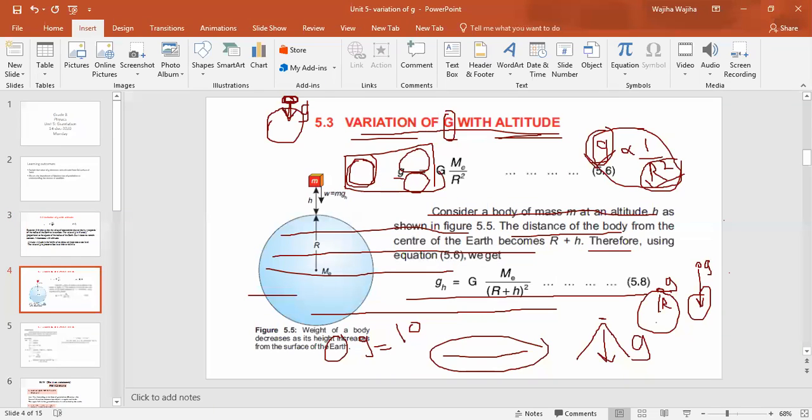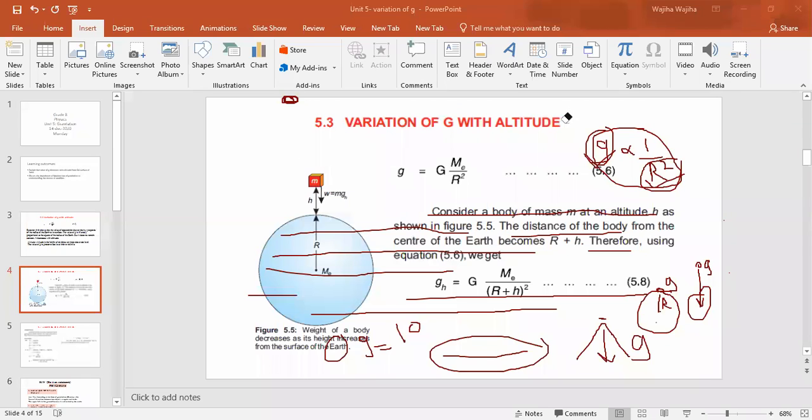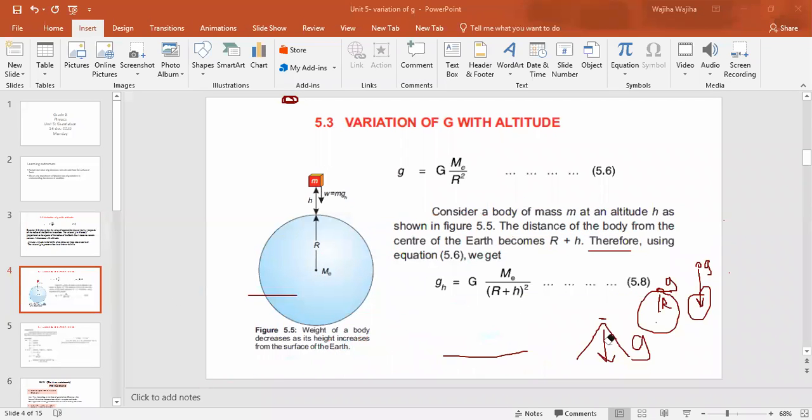Now, if you come to the next slide, again we are discussing topic 5.3, which is variation of g with altitude. If you see figure 5.5, this is the Earth, and the Earth has the mass Me, right?